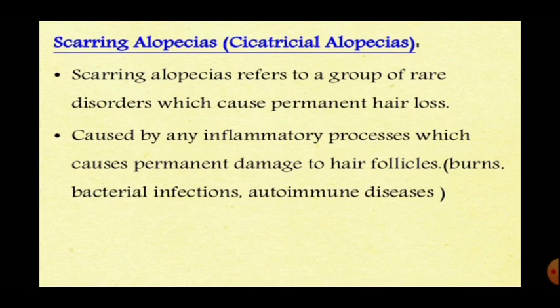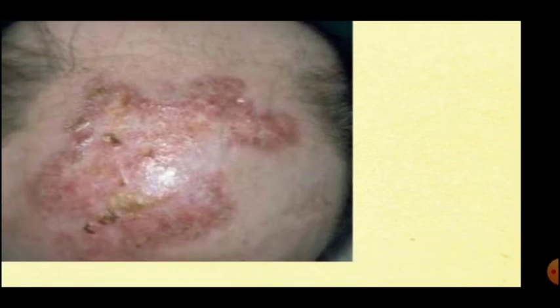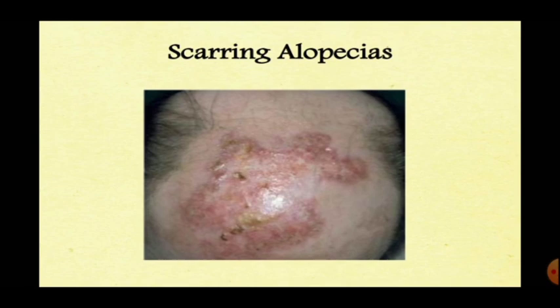Scarring alopecia. The next topic is scarring alopecia. Scarring alopecia refers to a group of rare disorders which cause permanent hair loss, caused by an inflammatory process that causes permanent damage to the hair follicles, like a burn, bacterial infection, or autoimmune disease. We can see this scarring alopecia is caused by injury or bone infections. That's called scarring alopecia.